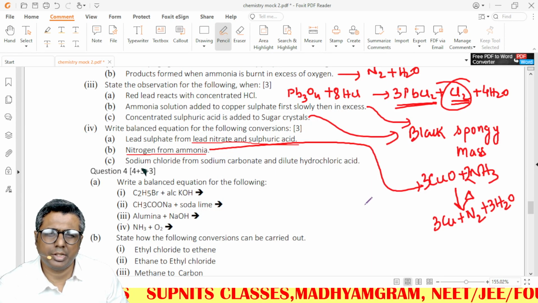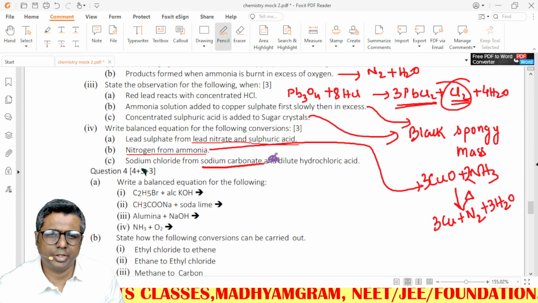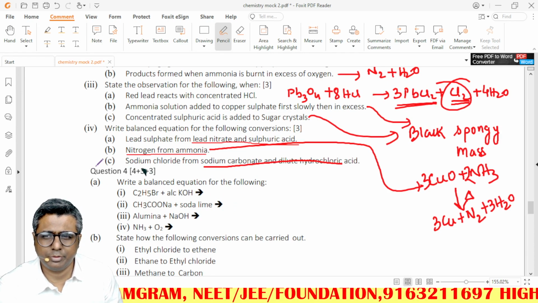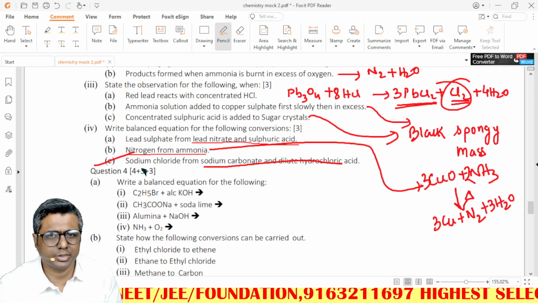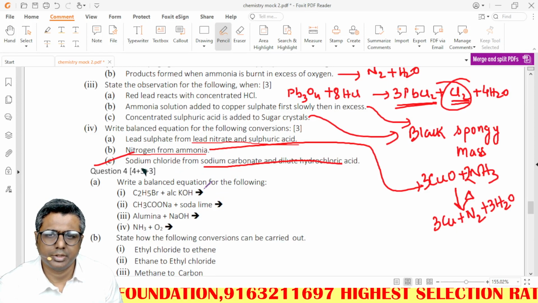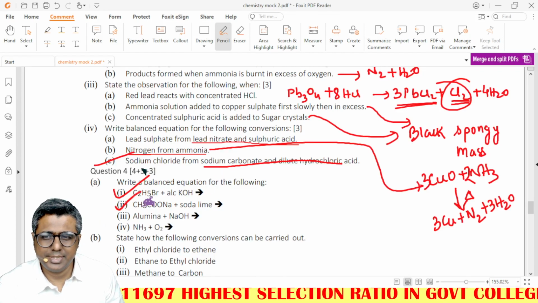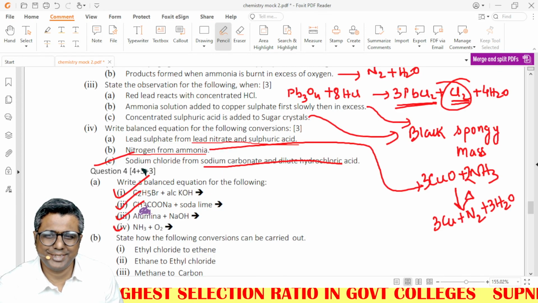Sodium carbonate, dilute hydrochloric acid, very simple reaction. Carbonate plus dilute acids will give you NaCl plus CO2 plus water. Any problems, you just let me know, I'll help you out. Done in the last mock. Easy question, easy question.